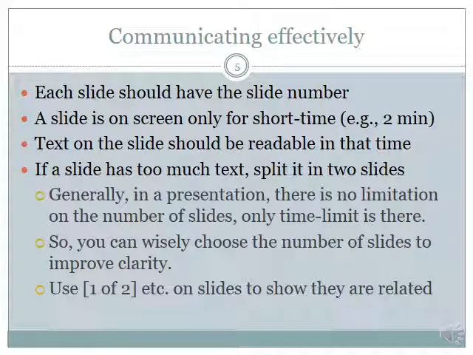So that means if the slide has too much text, you have to split it into two slides. Because in presentations, generally there is no limitation on the number of slides, only a time limitation is there. That's why we can wisely choose the number of slides to improve clarity. For example, you can split a slide into, suppose, two, and on the first slide you say one of two, on the second slide you say two of two.